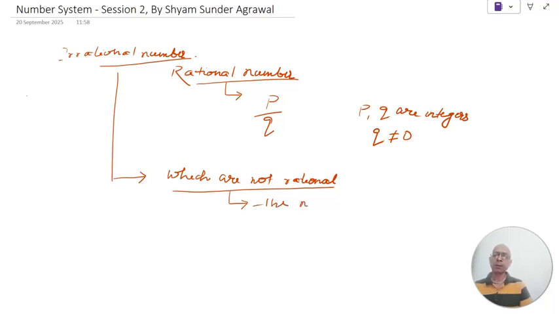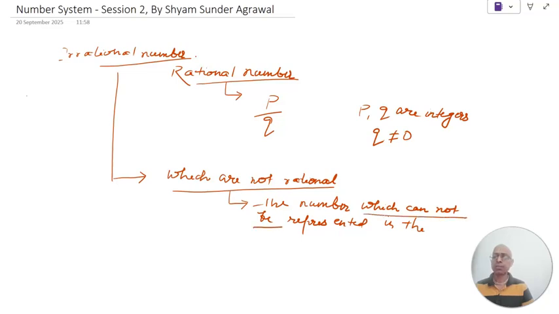The number which cannot be represented in the form of p by q. Again, the important thing is: which cannot be represented in the form of p by q.